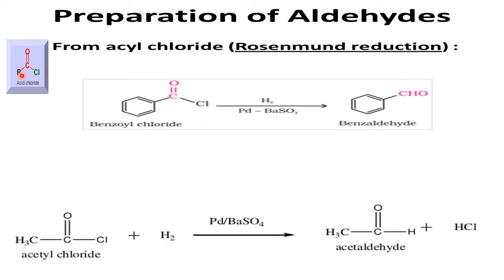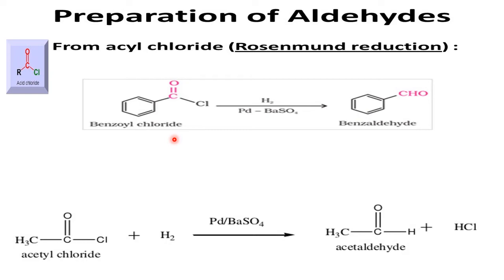Now, benzoyl chloride in the presence of palladium and BaSO4. Palladium acts as a catalyst and BaSO4 keeps the palladium active throughout the reaction; it is called the promoter. We add hydrogen here; this is a reduction reaction. One H is added to the C double bond O, and the Cl is taken by one more hydrogen, and HCl is the side product. In this way, benzoyl chloride converts into benzaldehyde.